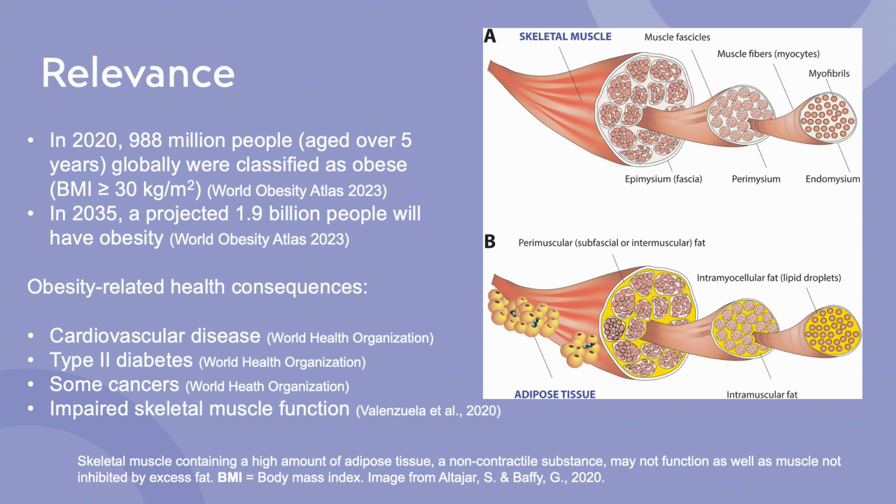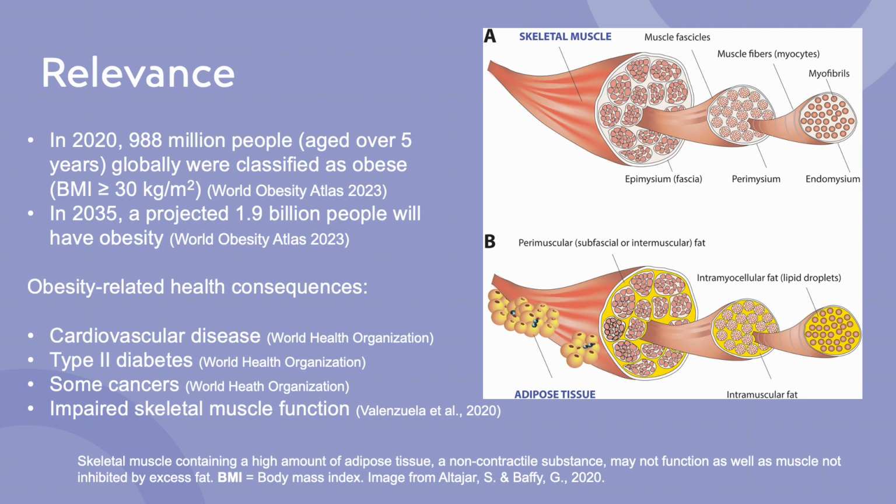Just for some background on this project, in 2020, 988 million people aged over 5 years globally were classified as obese, correlating with a BMI greater than or equal to 30 kilograms per meter squared. And it's projected that in 2035, 1.9 billion people will have obesity according to the World Obesity Atlas. This is important because obesity itself is a risk factor in many life-threatening diseases such as cardiovascular disease, type 2 diabetes, and certain cancers. In addition, relevant to this project, it's related with impaired skeletal muscle function.